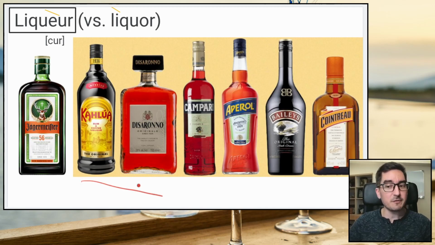Give it some coffee flavor, some hazelnut flavor. Campari is, I think, from a kind of orange, but it's really bitter. Aperol, I'm not sure what it's made from, but it's kind of a nice floral drink, I think. Bailey's is called Irish cream. It's almost like cream or milk. Cointreau is orange, like I said.